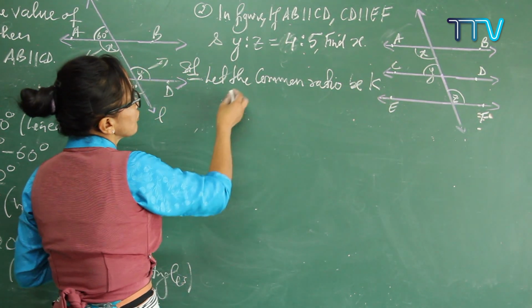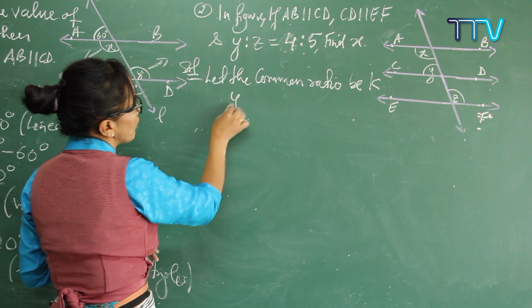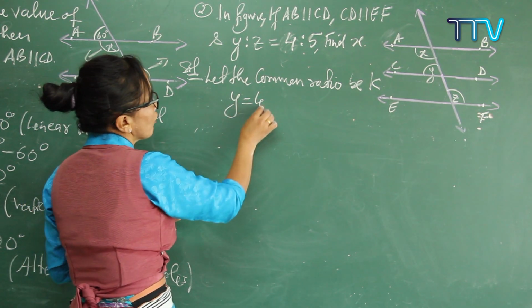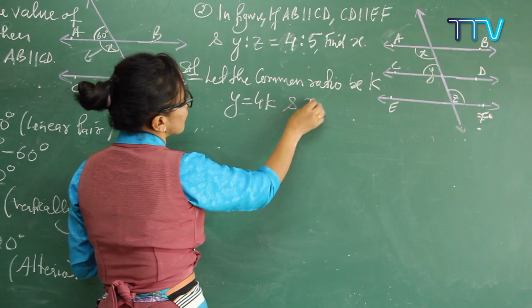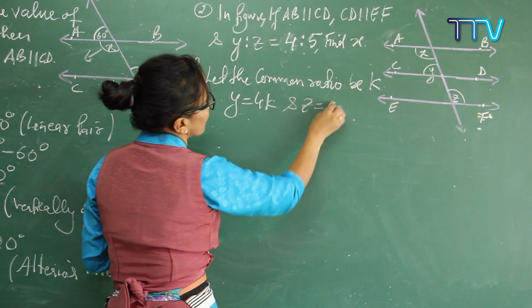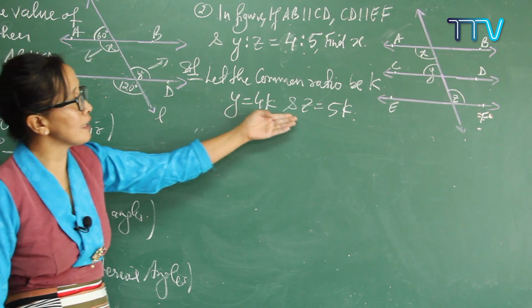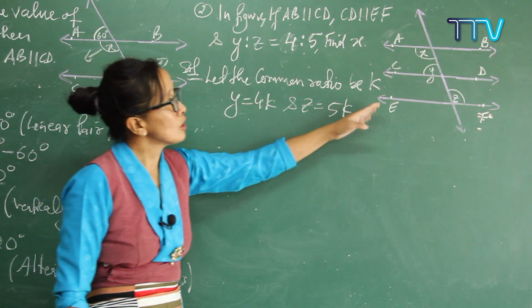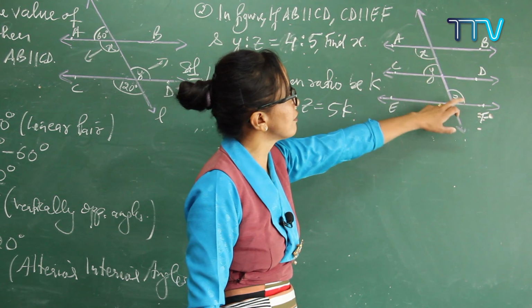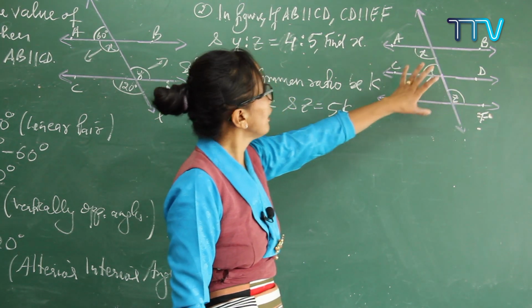Understood? So now see, when you take it K, what about your y? y will be 4K, and your z would be how much? 5K. So these are your values. The y value is 4K and the z value is 5K. Understood? So now you have known about y and z. Do you get it clear? And now what else do you know?